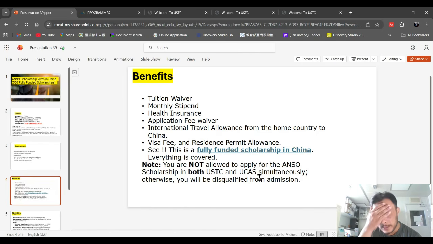You are not allowed to apply for the ANSO scholarship at both USTC and UCAS. You have to remember this if you are going to apply for ANSO. You cannot apply to USTC and UCAS at the same time. Otherwise, your admission will be disqualified. So you can apply to only one university under the ANSO scholarship.